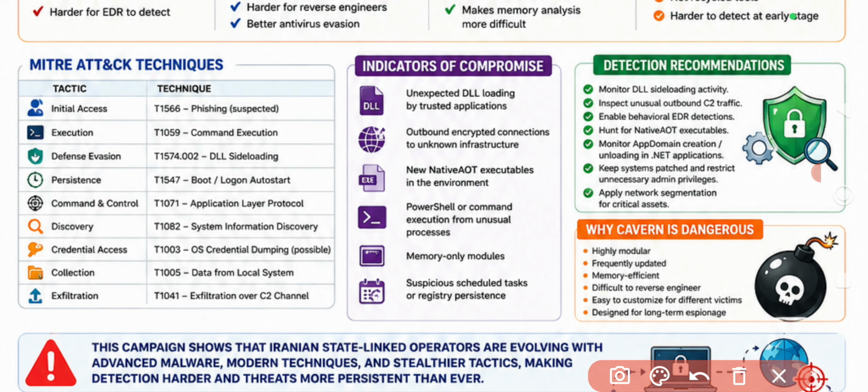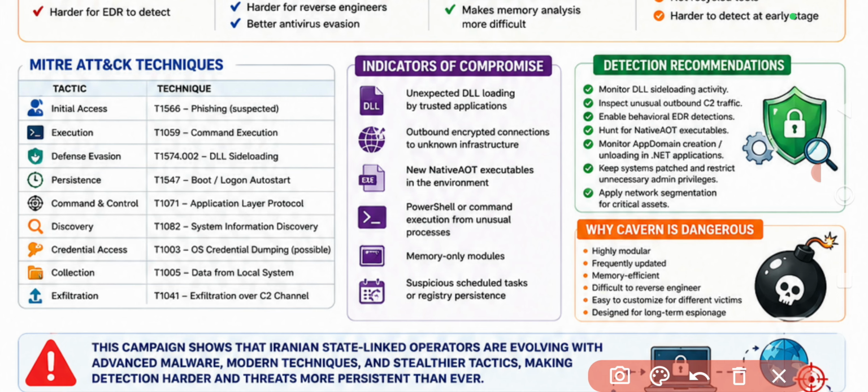When we discuss MITRE, initial access is T1566, where phishing-related suspicious activity has been identified. Then execution, command execution, and defense evasion, where the DLL side loader started doing its activity. Persistence through auto-start, like boot or logon. Command and control through application layer protocol. Discovery consisting of system information discovery, OS credential dumping under credential access, collection like data from local system, and exfiltration over C2 channel. So these are the different MITRE ATT&CK techniques that have been used here.